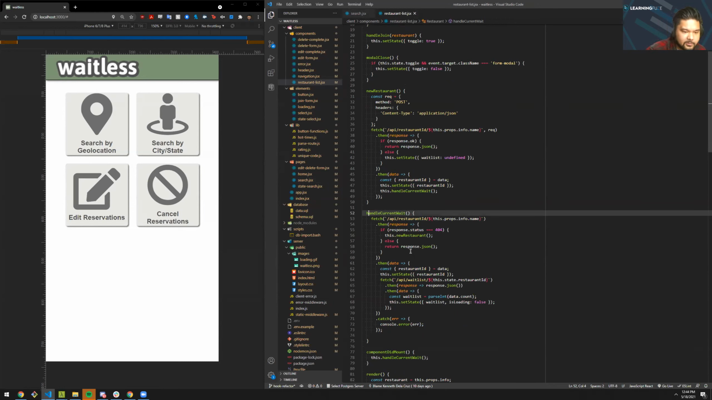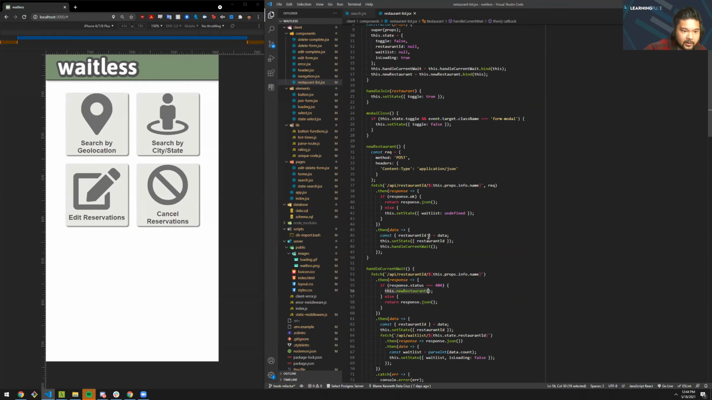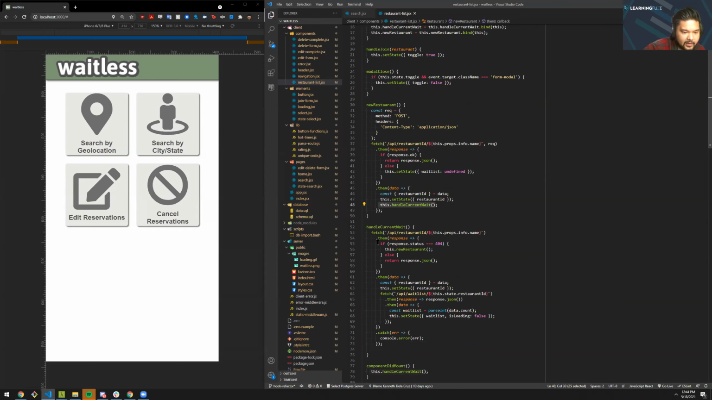So for example, when the restaurant card is rendered, the handle current wait function is going to run. It's going to do a fetch call to my personal database. If the response happens to be a 404, it's going to run the function new restaurant, which will then make another fetch call to create that restaurant. And when it's created successfully, it's going to rerun that current wait, which will then hopefully be able to get the current wait times. And that should be it for my application.